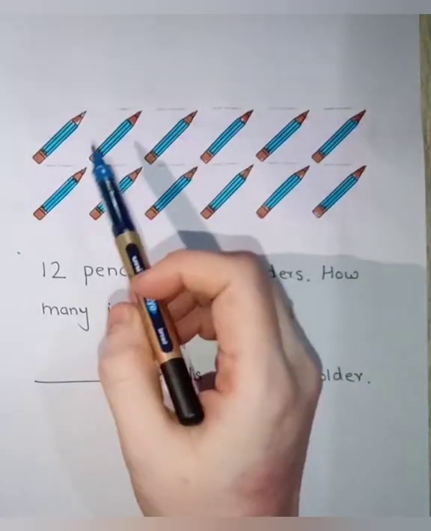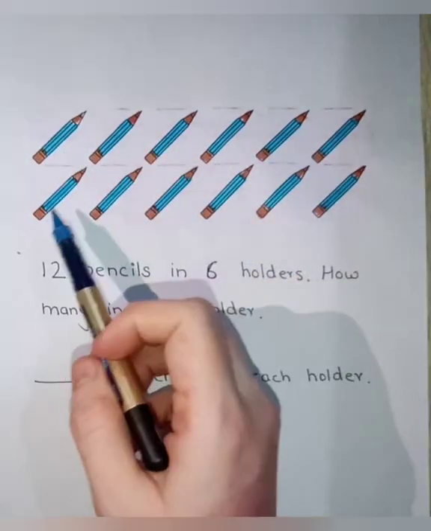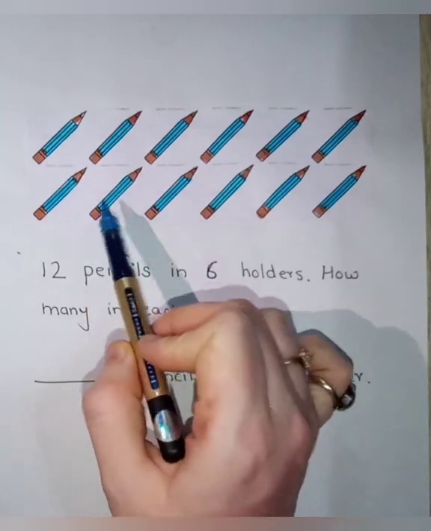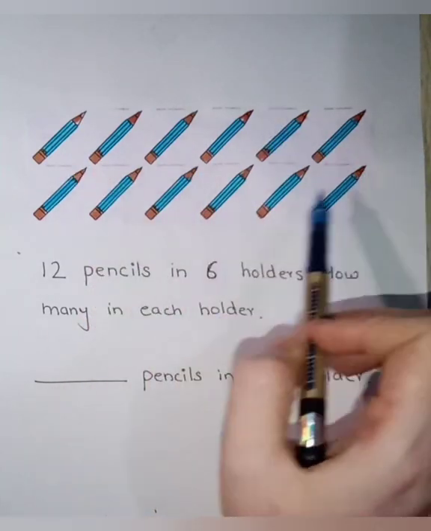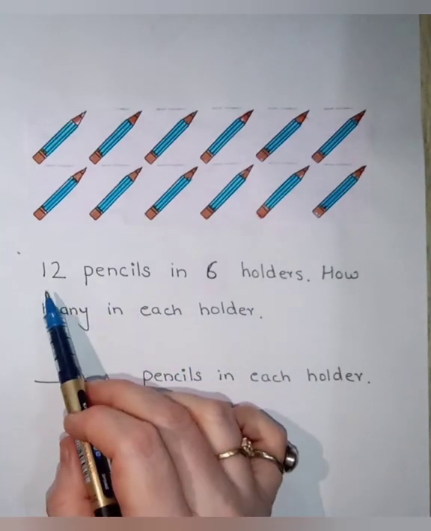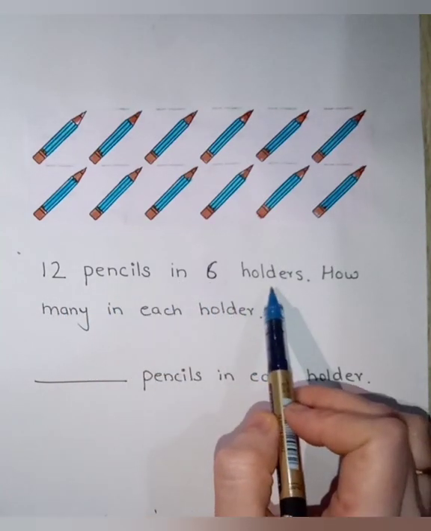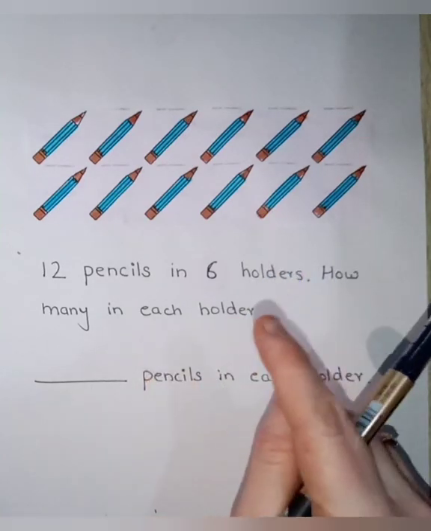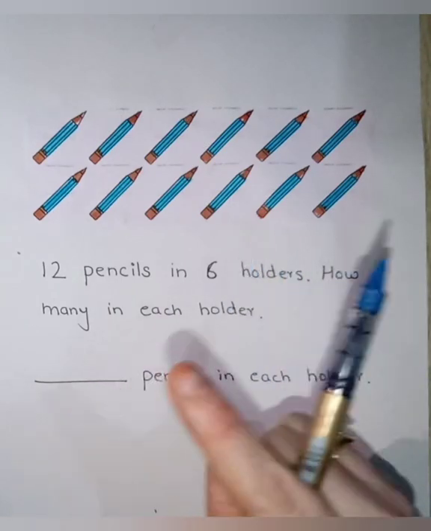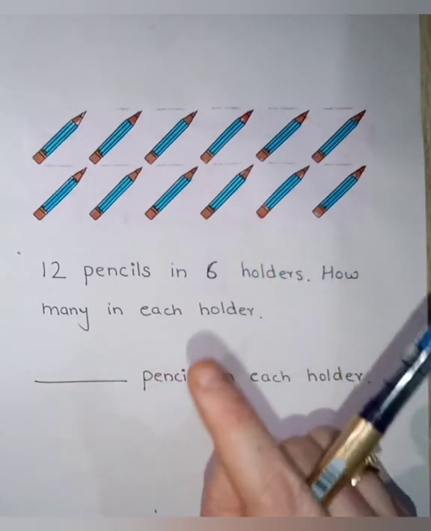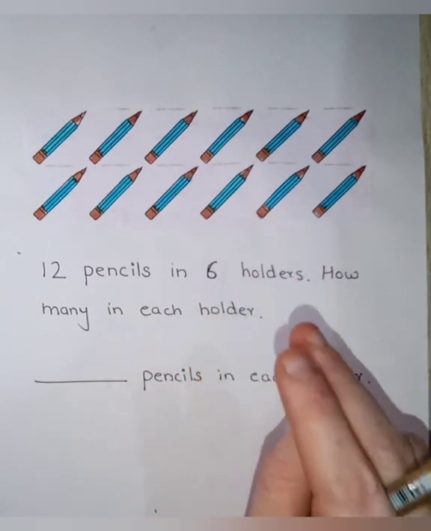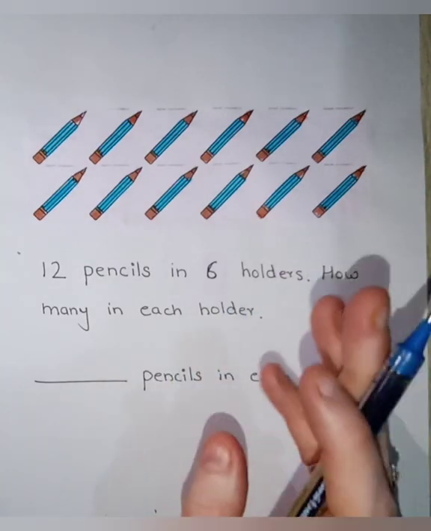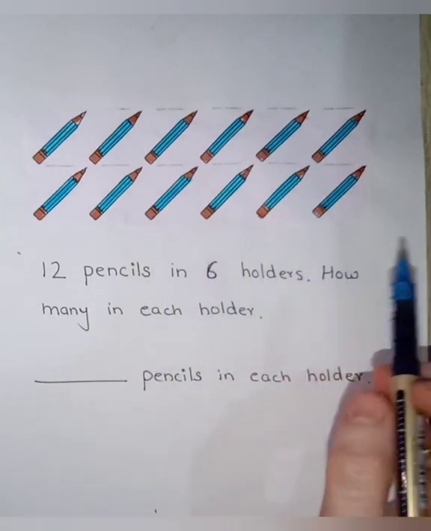This is our next question. See, these are some pencils. Let us count the number of pencils. 1, 2, 3, 4, 5, 6, 7, 8, 9, 10, 11, 12. So we are having 12 pencils. 12 pencils in 6 holders. We are having 6 holders and we have to put these 12 pencils in 6 holders so that every holder should have equal pencils. How many in each holder? Again, we will do in the same manner as we have counted the apples.